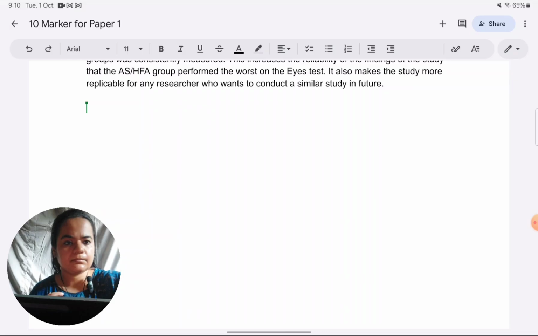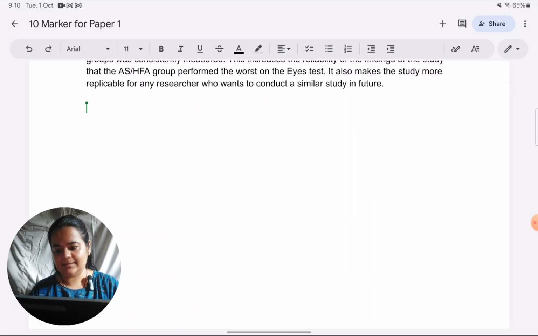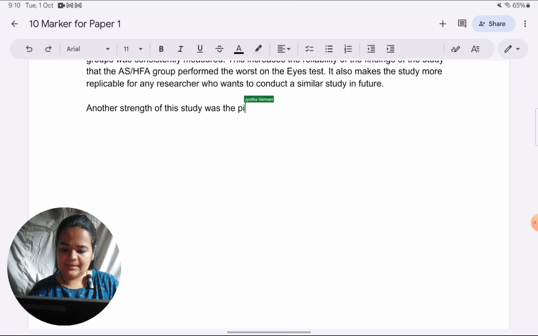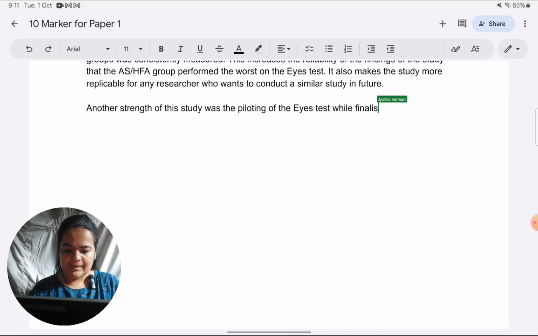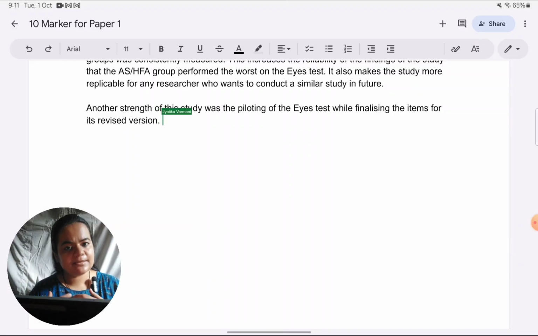Okay, here I'll write another strength of the study was the piloting of the ICE test while finalizing the items for its revised version. So my point here, the feature of the study which I'm saying is a strength, is the pilot study which was conducted to finalize the revised ICE test when they were revising the original ICE test which was there.